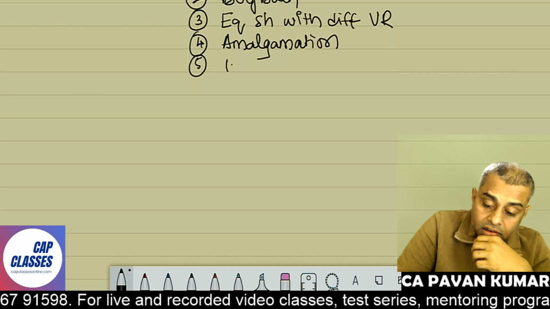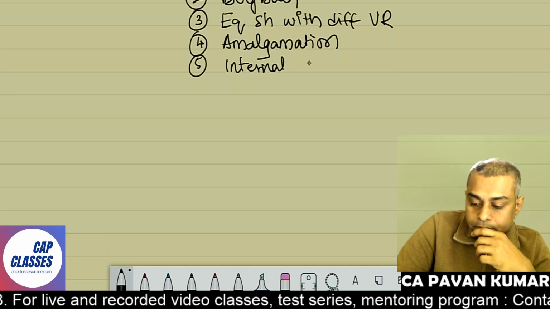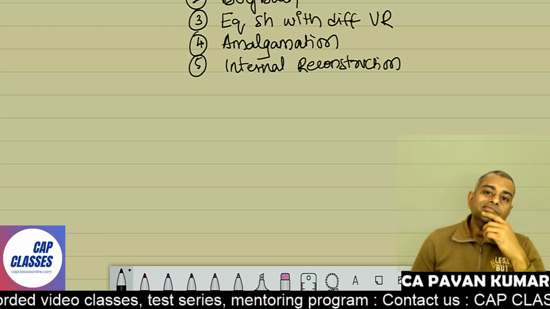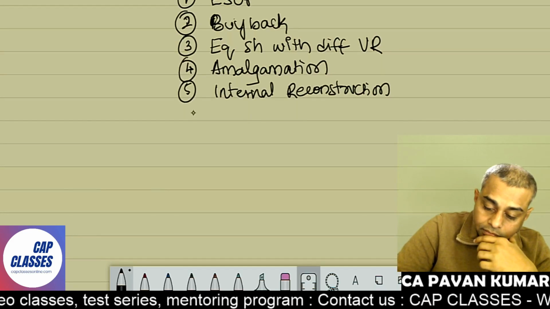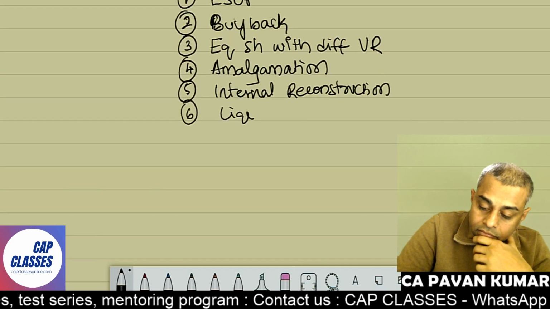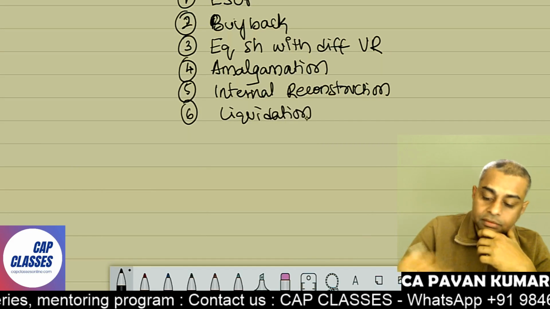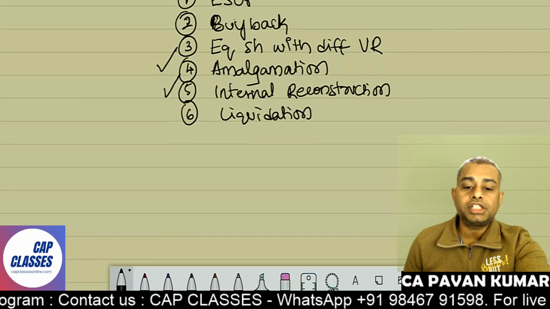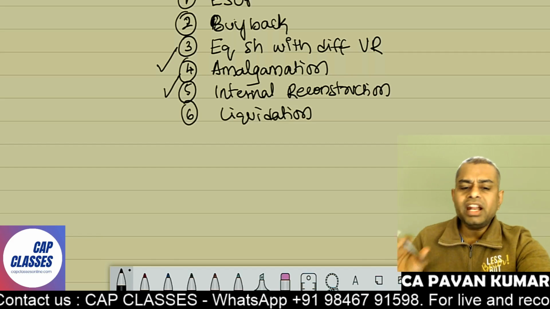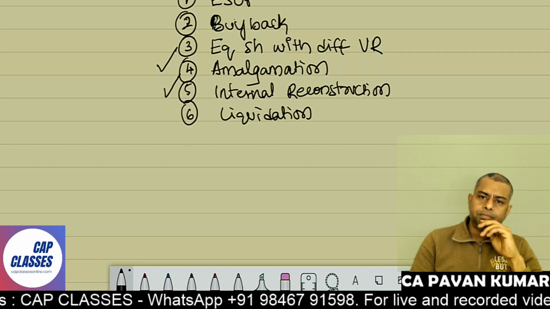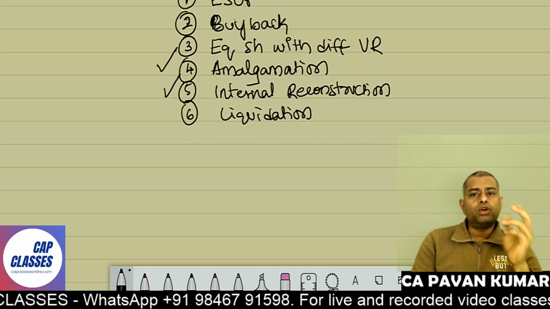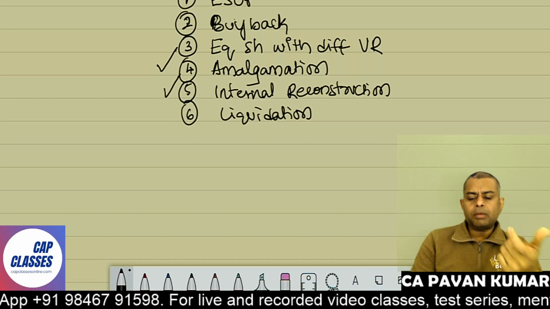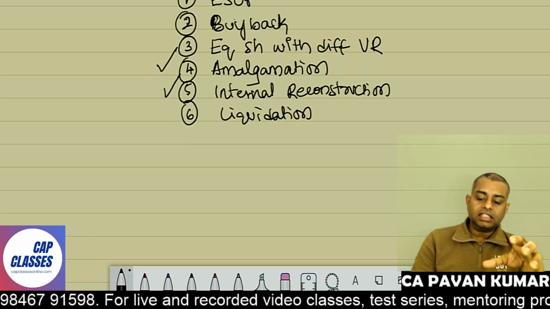Then comes internal reconstruction. Amalgamation, internal reconstruction. Then comes liquidation. This is a major area. Internal reconstruction and amalgamation are major areas. The remaining are small topics only, probably 1 day or 2 days topics. Liquidation might take a little more time, but ESOP and buyback are very small areas.